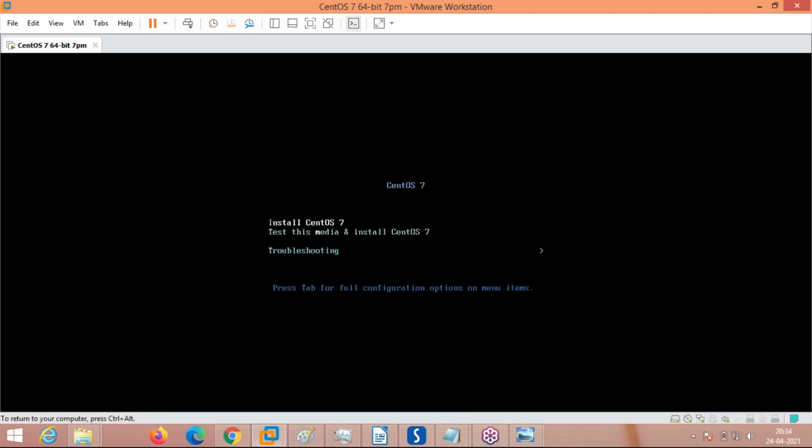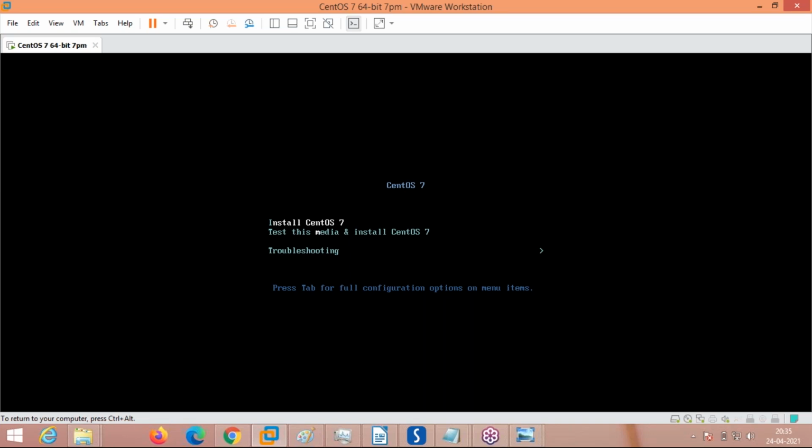See here, now I am installing CentOS. Here you can install CentOS in two ways: graphical mode, text mode. Here it is graphical directly.